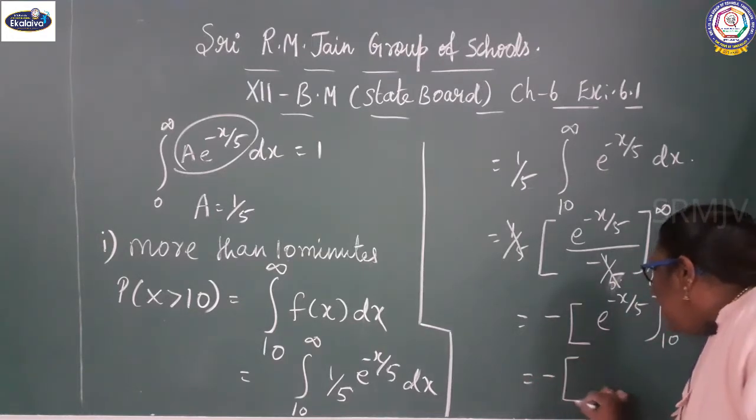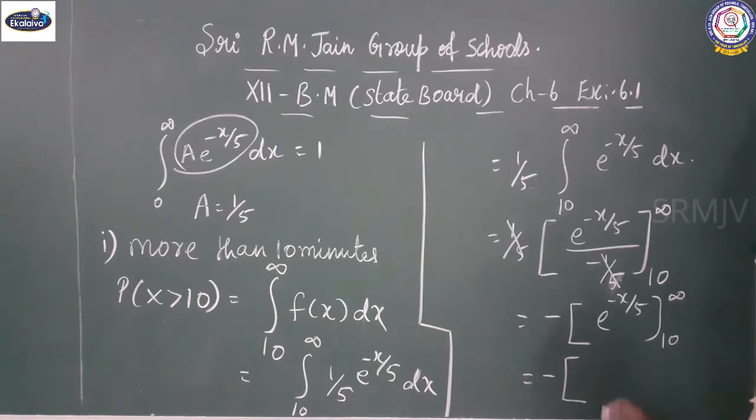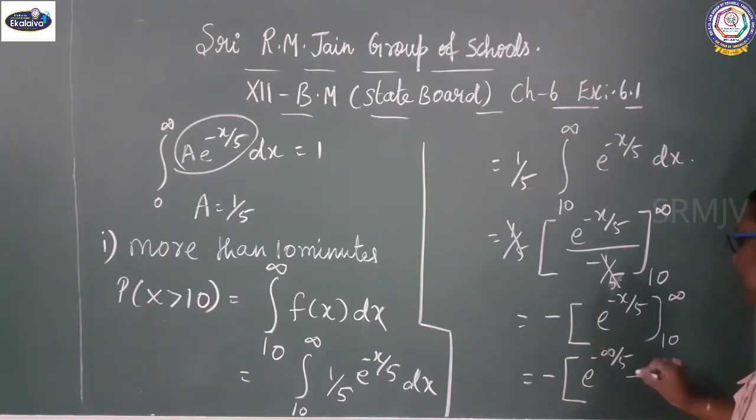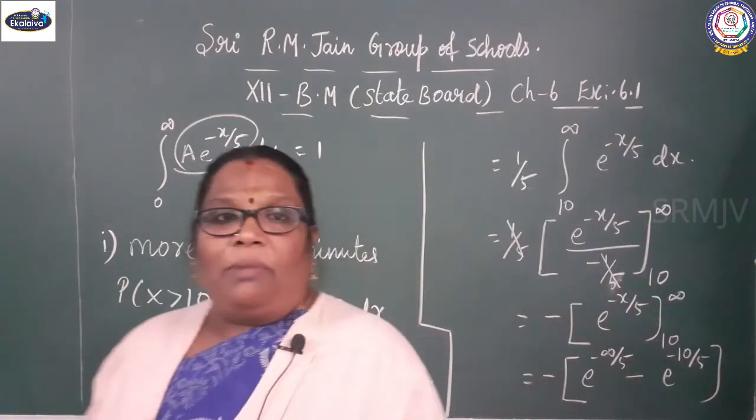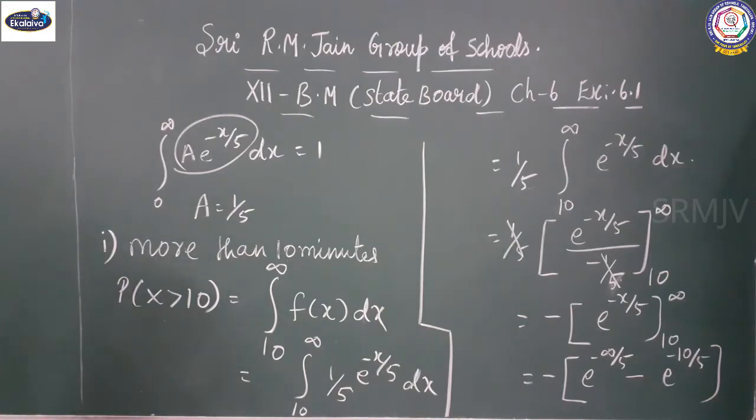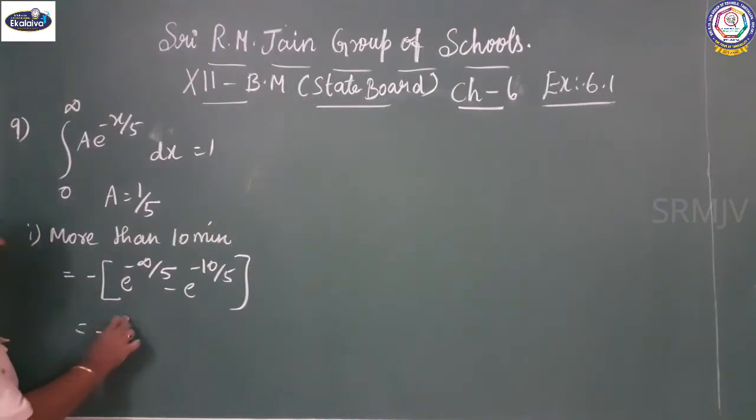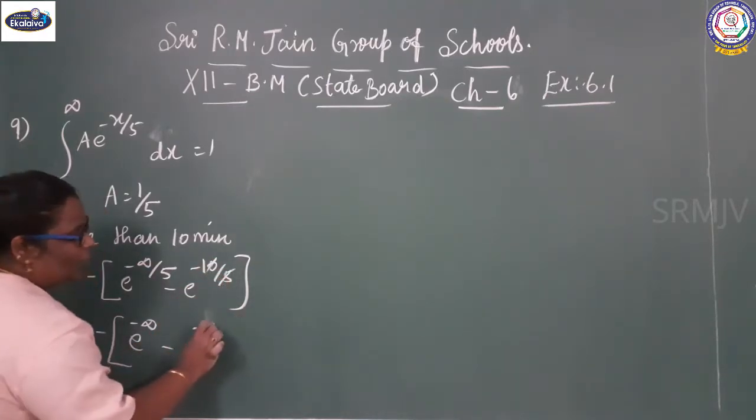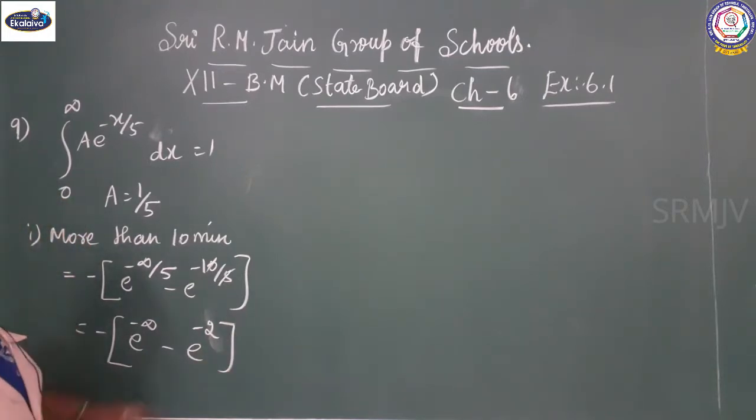It gives minus upper limit minus lower limit. Upper limit is infinity, e power minus infinity by 5, minus lower limit, e power minus 10 by 5. See the upper limit: e power minus infinity, minus e power minus 10 by 5. 5 ones are 5, 5 twos are 10.